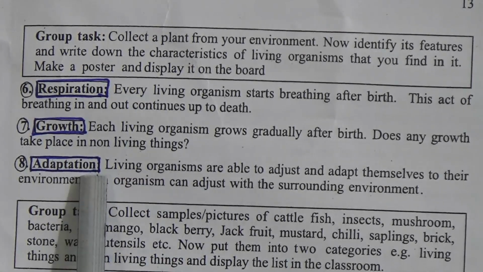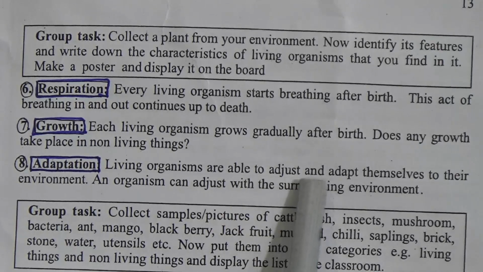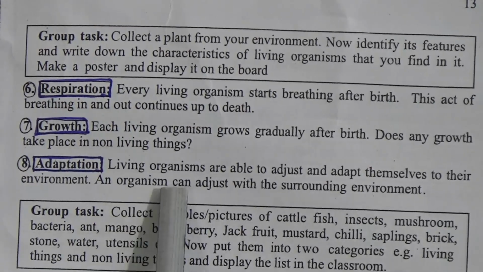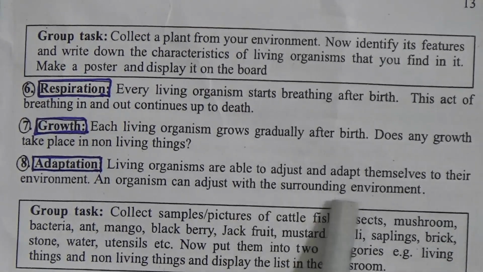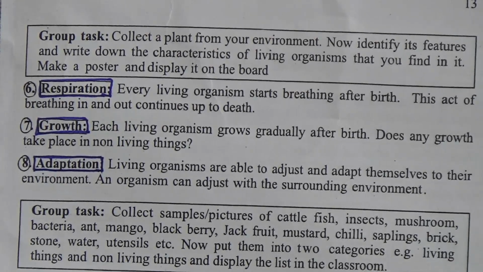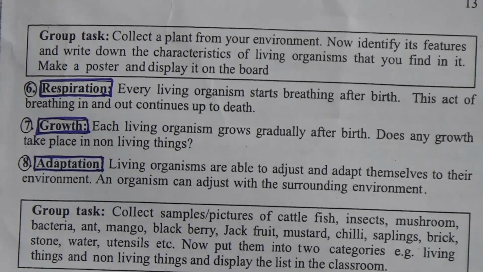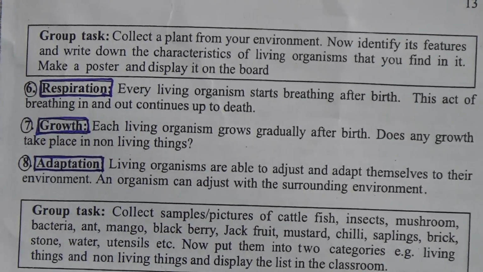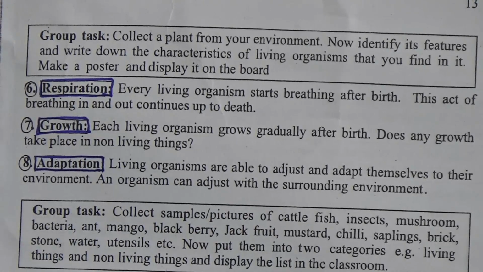Number 8, adaptation. Living organisms are able to adjust and adapt themselves to their environment. An organism can adjust with the surrounding environment. Adaptation means we are living in a country of hot weather, Bangladesh, but when we go to Canada, the North Pole or Switzerland, most of the time of the year these countries are covered with ice. They are very cold countries, and we can easily adapt in these places also. So this is called adaptation.